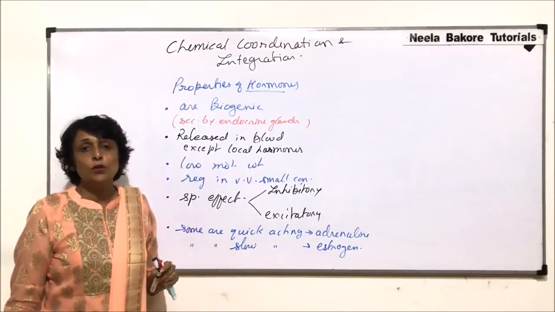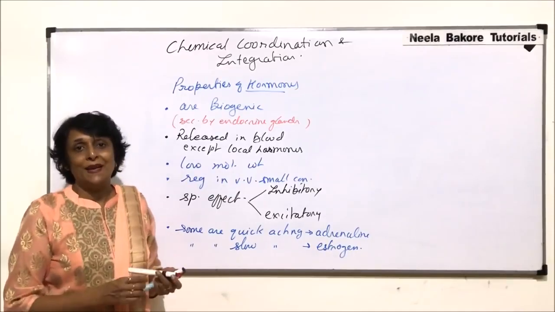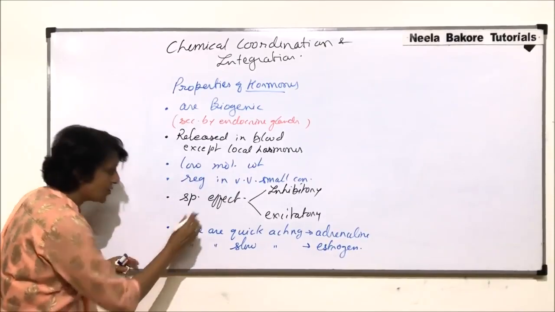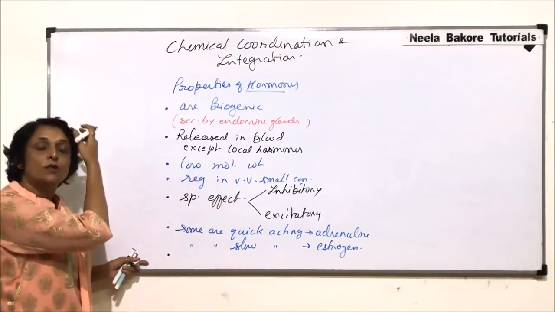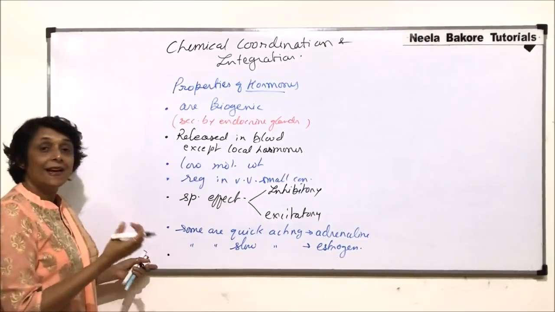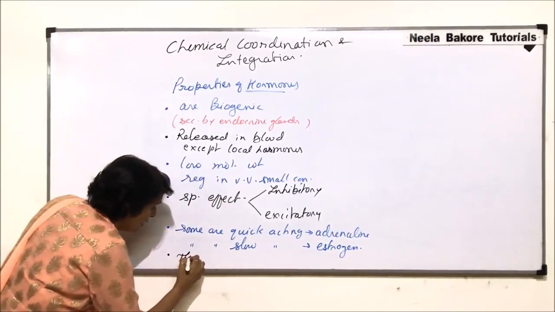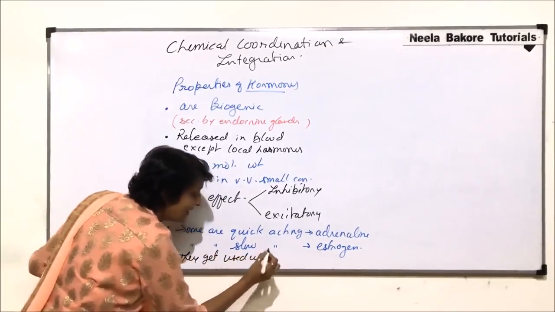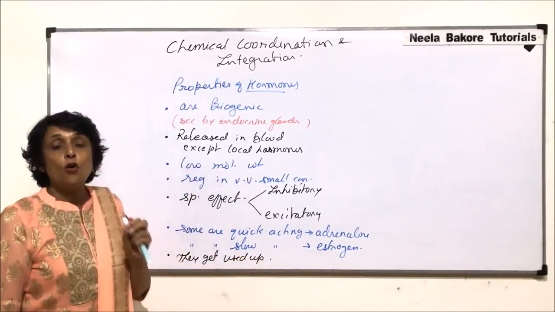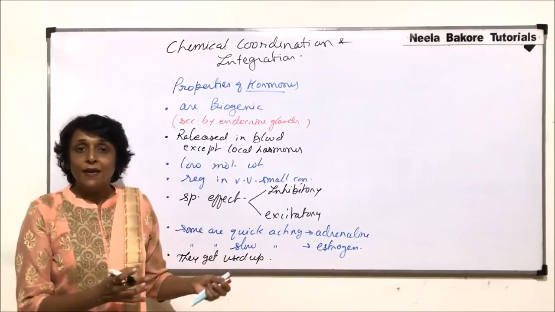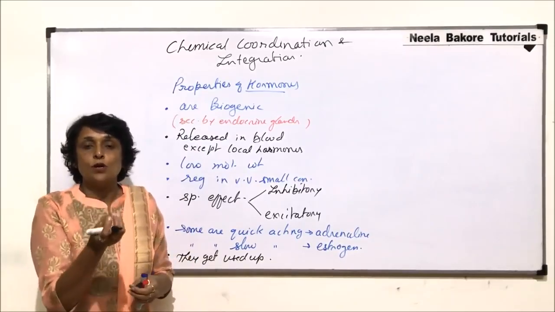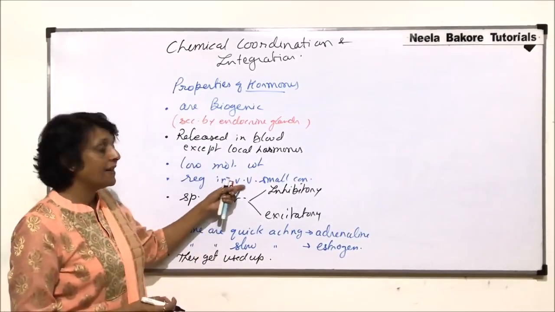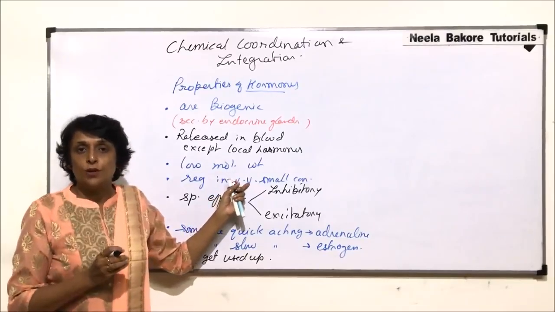These hormones get used up in the process. In whichever physiological process they are helping, they get used up, and that is why there is no cumulative effect. That means once a little concentration of hormone is released, as we have said, they are required in very small concentration.